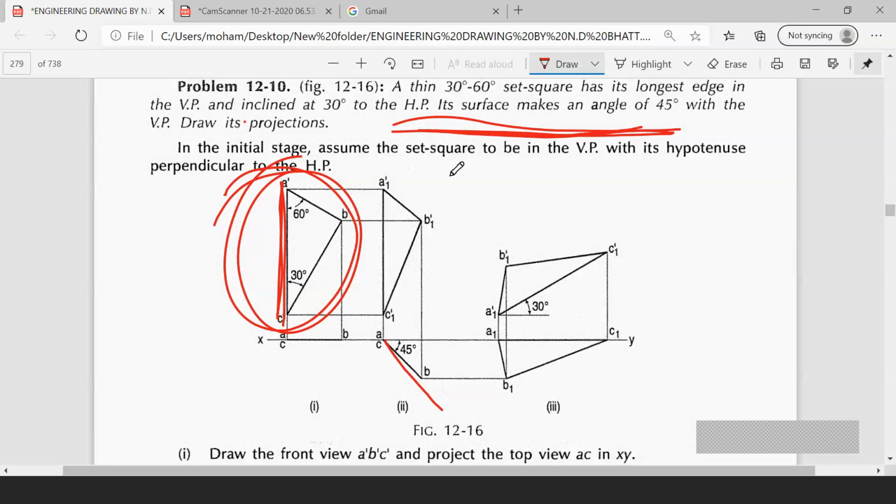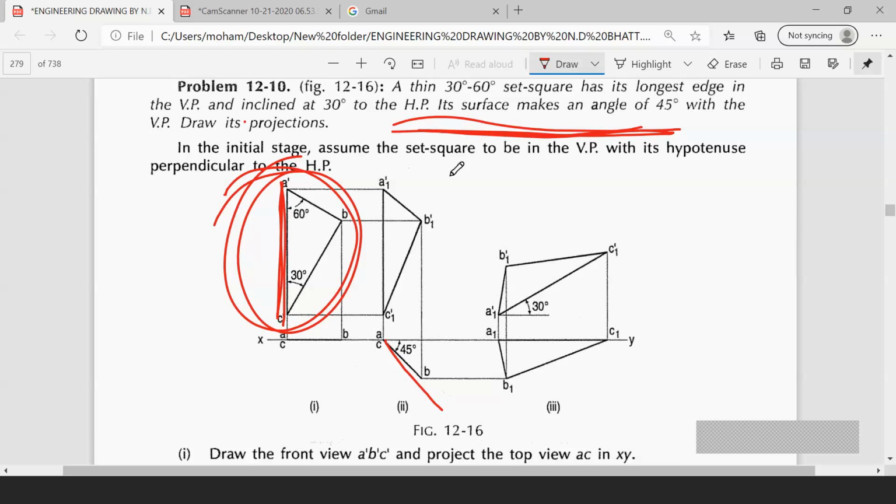In the first section of the figure, the set square has one of its edges resting in VP. It's okay. So why does the top view come on XY? Students, can anyone respond?